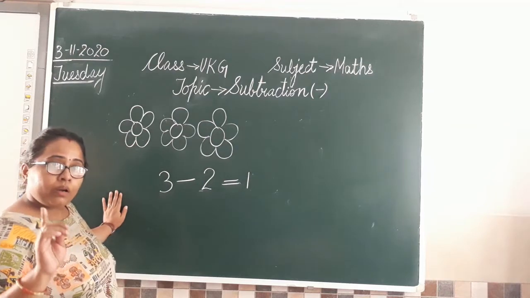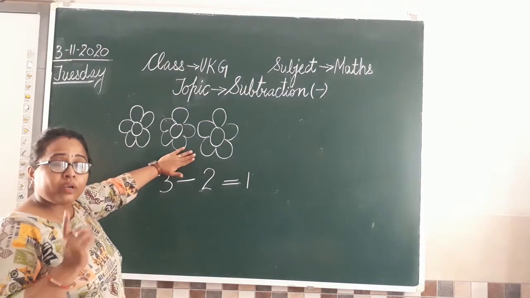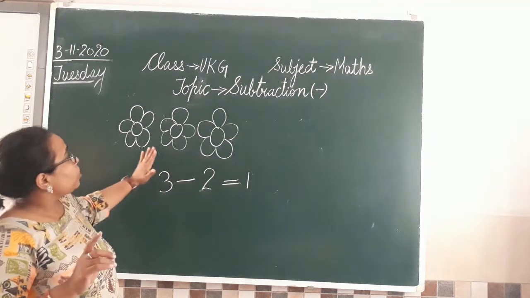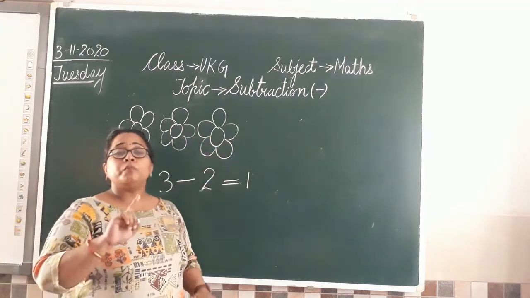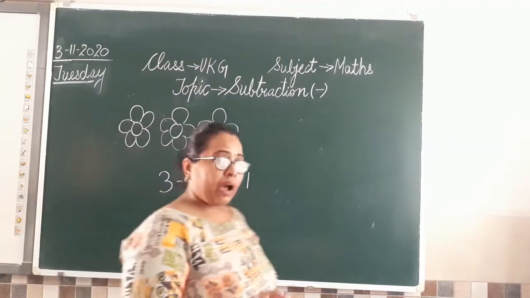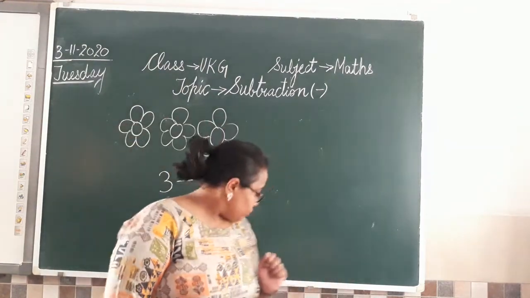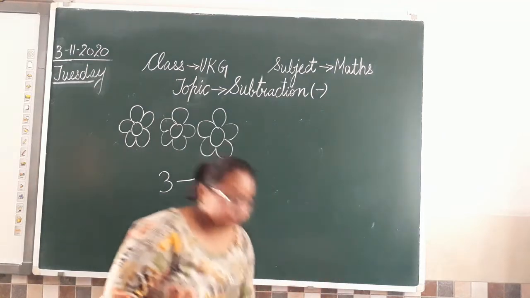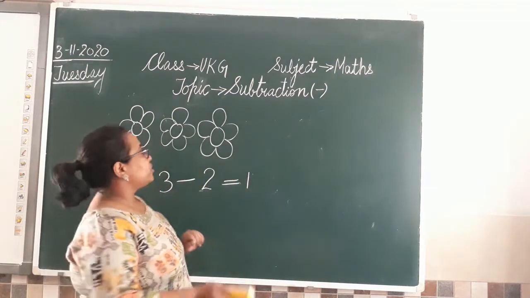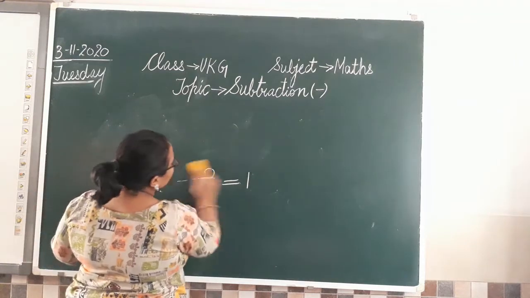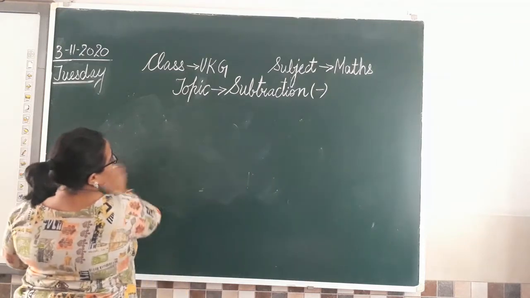Now you remember how we did this topic, how we did this concept? You remember that? So the subtraction means to minus, to deduct. Clear? Now what are we going to do today? Two digit subtraction. As we did two digits addition, so we are going to do two digits subtraction also.